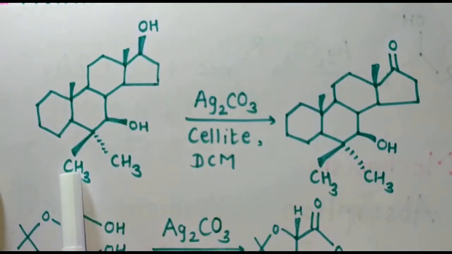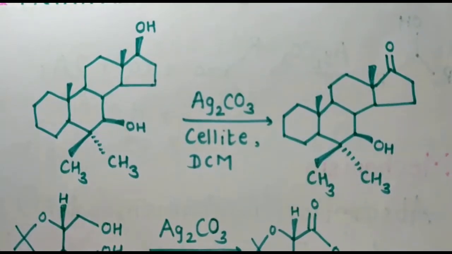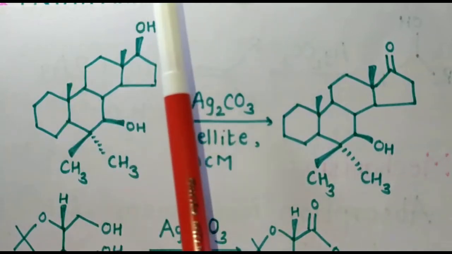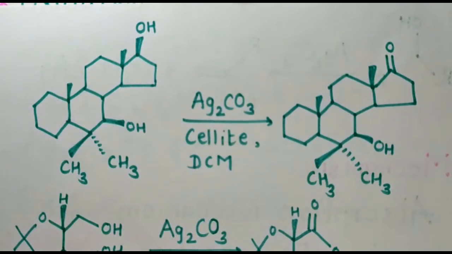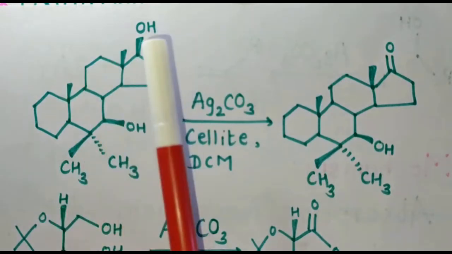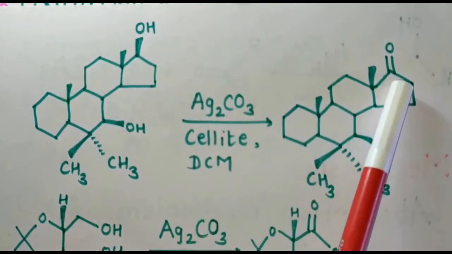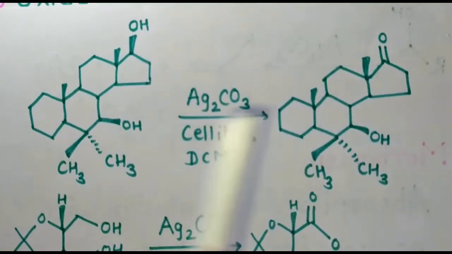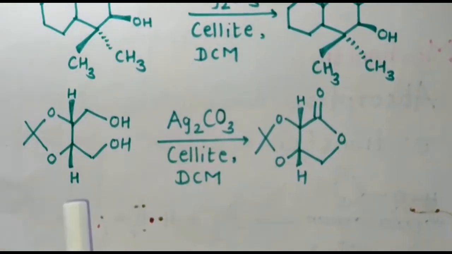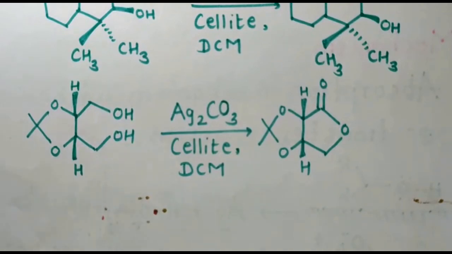Why? Because here you can see that there are two methyl groups present. One is above the plane and one is below the plane. So here there will be more steric crowding, but here less steric crowding is present. And as I said earlier, the oxidation takes place from the sterically less hindered side. So here this alcohol gets oxidized, and the formation of the ketone is seen. Here a 1,4 diol is present, and it will get oxidized and the lactones are formed. In the next video we will study the Oppenauer oxidation.